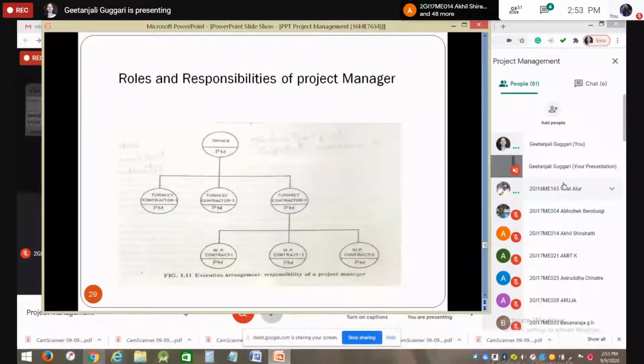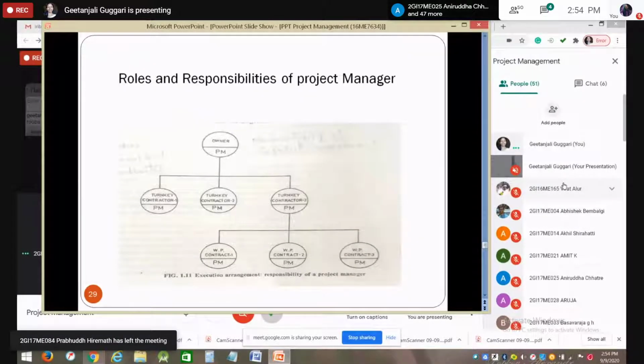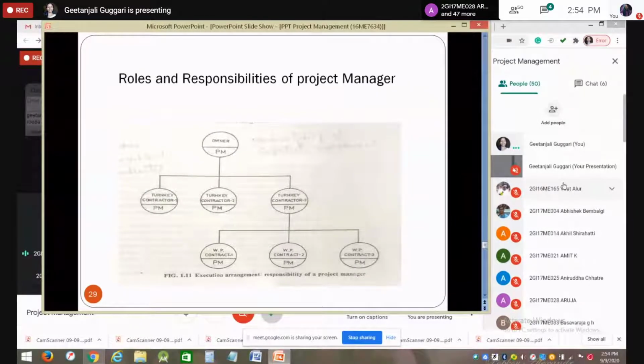Then plan of action. Then checking out for the critical path so that we can finish our work as soon as possible. That is, you need to measure the performance.